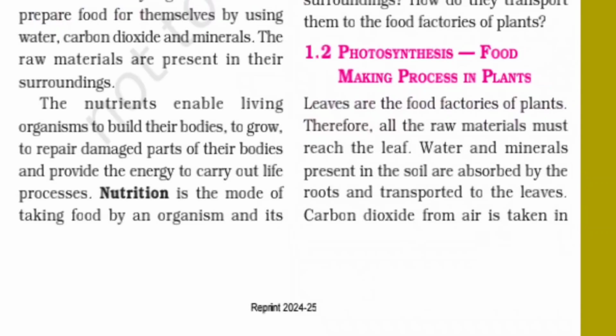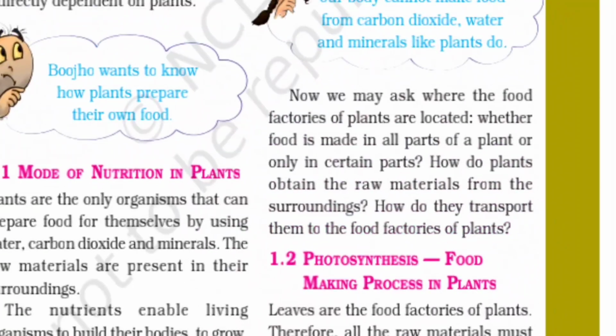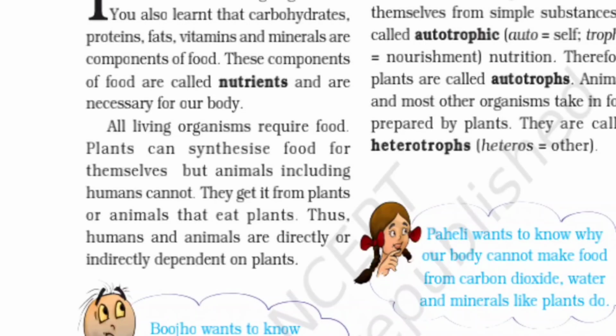Plants are the organisms that can prepare food for themselves by using water, carbon dioxide and minerals. The raw materials are present in their surroundings. The nutrients enable living organisms to build their bodies, to grow, to repair damaged parts of their bodies and provide the energy to carry out life processes. Nutrition is the mode of taking food by an organism and its utilization by the body.